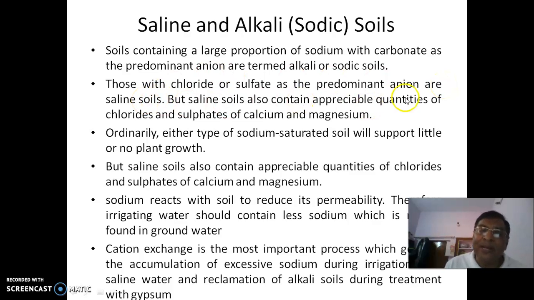But saline soils also contain appreciable quantities of chlorides and sulfates of calcium and magnesium. In both cases, the culprit is sodium. Normally, all these clay soils have a charge deficit, that is, negative, and this negative charge will attract the positive cations. This is also called cation exchange. We will discuss that later on.